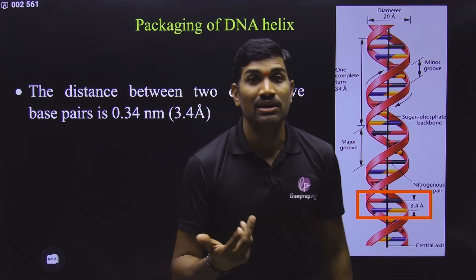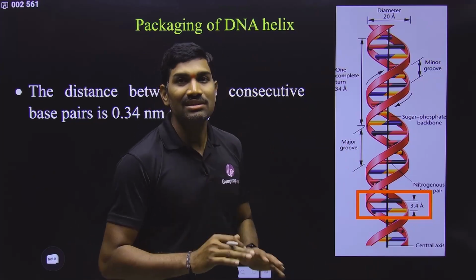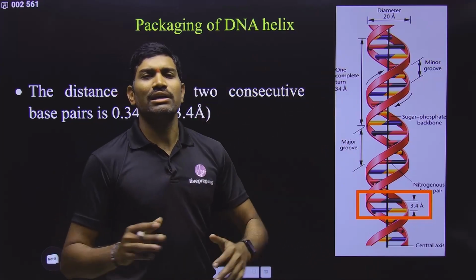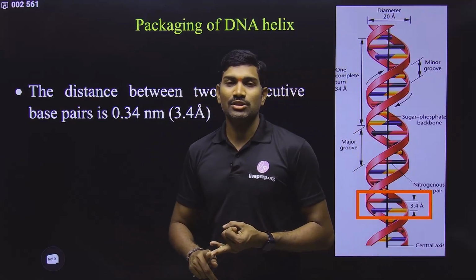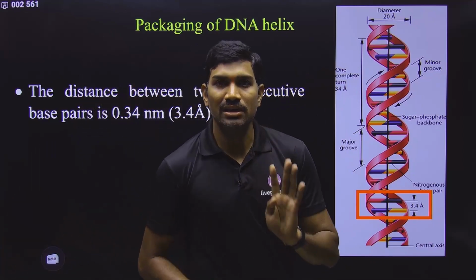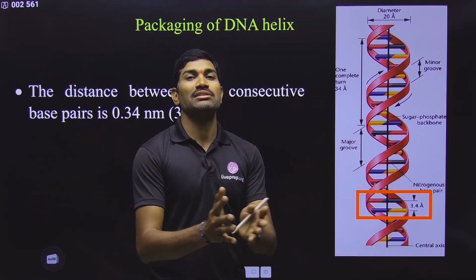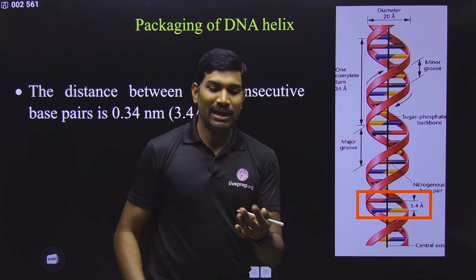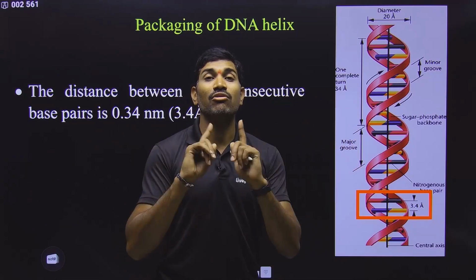Why is it like this? Assertion reason question, it is very important, observe carefully. The reason is, talk about DNA in prokaryote, eukaryote, wherever it is. In prokaryote, it is present in cytoplasm. In the eukaryote, it is present in nucleoplasm, mitochondrial matrix, chloroplast stroma. Yes or no? This is the location of DNA. And wherever it is, this DNA is surrounded by some fluid. What is that fluid? Cytoplasm, nucleoplasm, mitochondrial matrix, chloroplast stroma. This is the fluid, water, right? So surrounding the DNA, water is present.